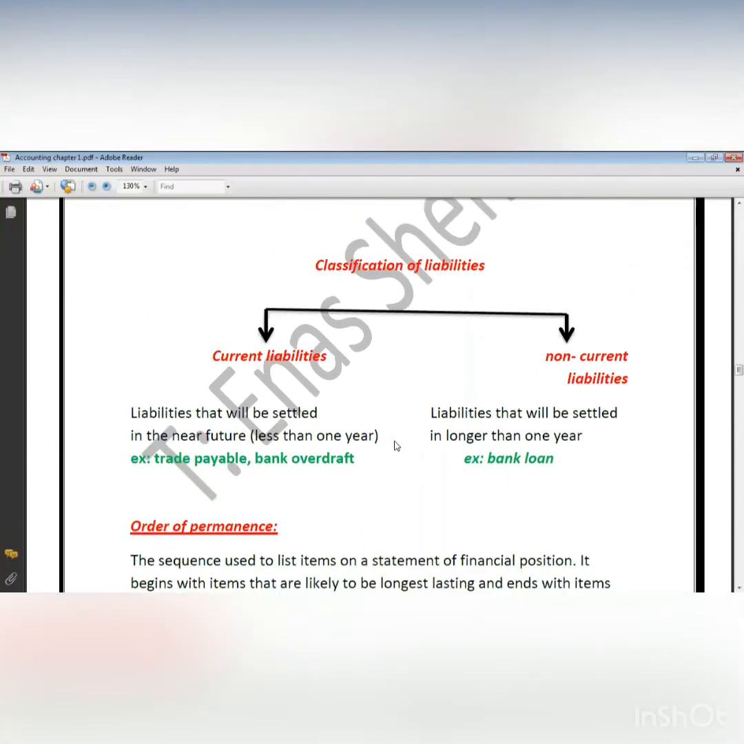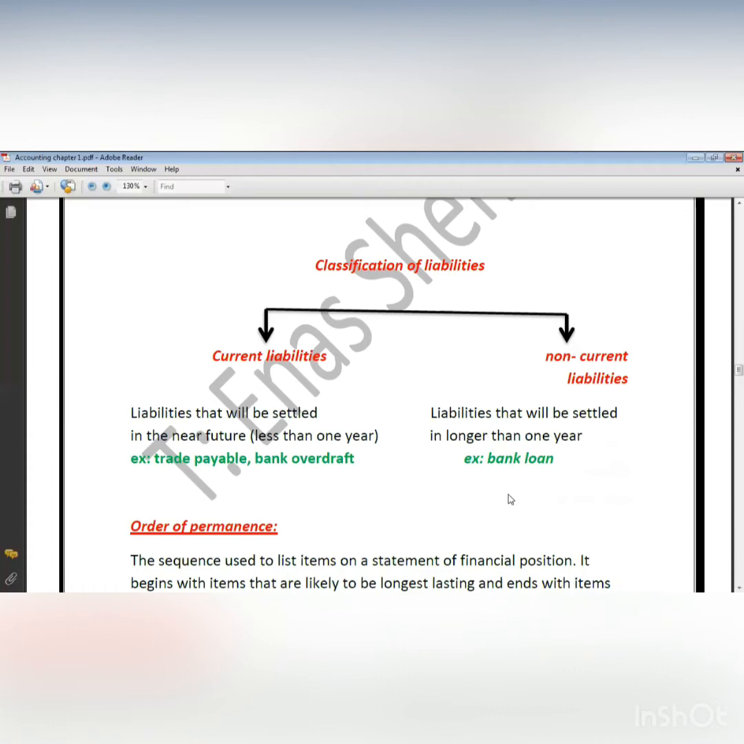Now I'm going to classify liabilities exactly as I classified assets. So I have current liabilities and non-current liabilities. Current liabilities means the liabilities that will be paid back in less than 1 year. Non-current liabilities means the liabilities that will be paid back in more than 1 year. Okay, let's see what's the current. Like what? Like trade payable.